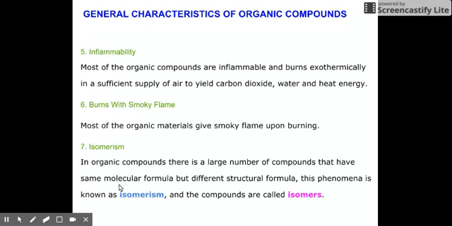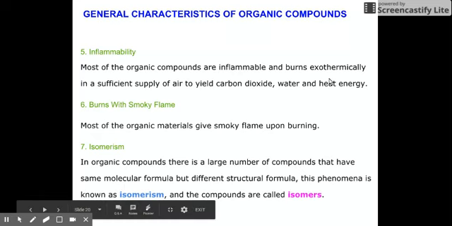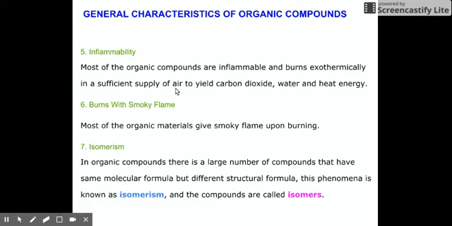Fifth is inflammability. Most of the organic compounds are inflammable and burn exothermically. That means they release energy when they burn in a sufficient supply of air, which is primarily oxygen gas, to yield carbon dioxide, water, and heat energy. Then sixth, they burn with a smoky flame. So most organic materials give a smoky flame upon burning. Usually it's black smoke. That's an indication of carbon.